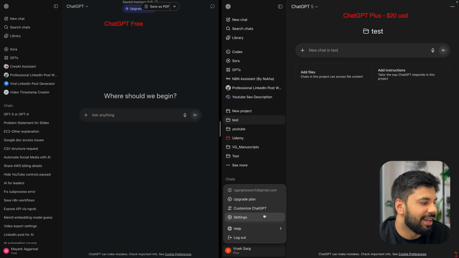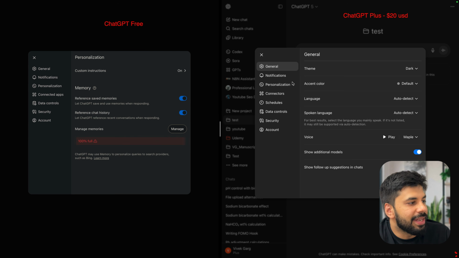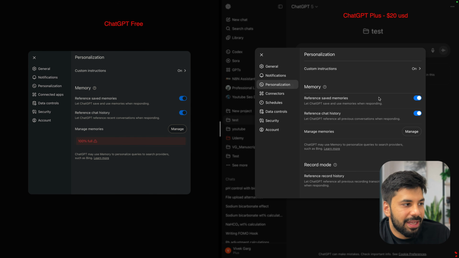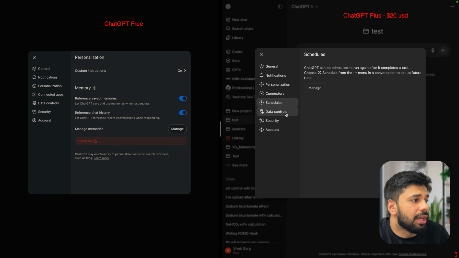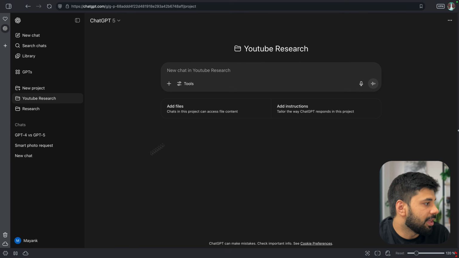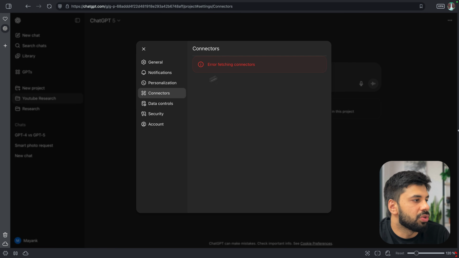If we go here and click on settings, similarly if I go here and click on settings, we have these memories, right? In the personalization, we have saved memories, which of course has a higher limit in the paid version, be it Go or Plus. They get updated, so it may show you some answers which might be a little different. Along with that, you can see that we have connectors and schedules here, right? These are something which we are able to see in the Plus version. But let's see the same in the Go, which we have recently subscribed to. We just see the connectors version here, no schedule, and some error is coming right now, which of course they will be correcting.